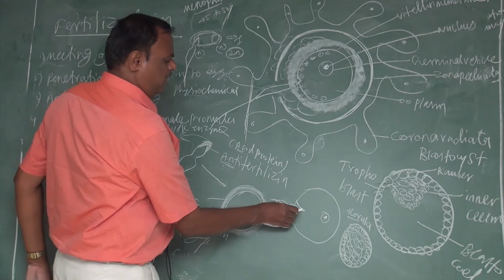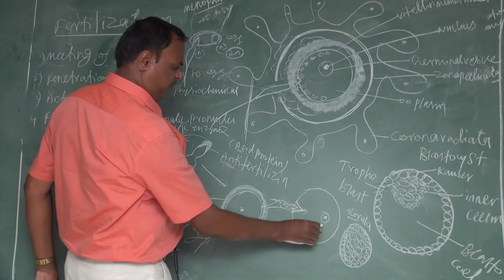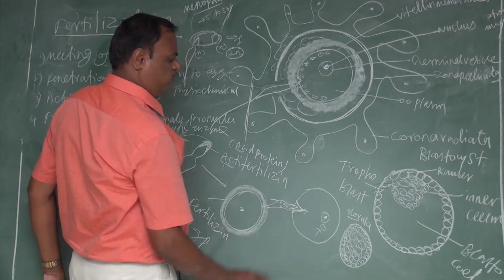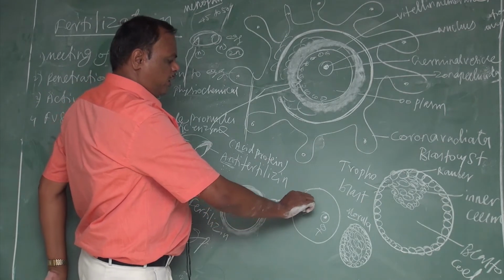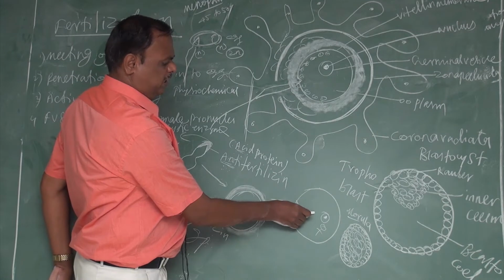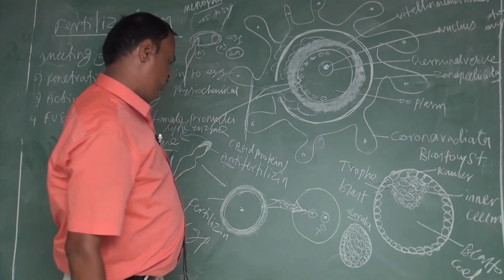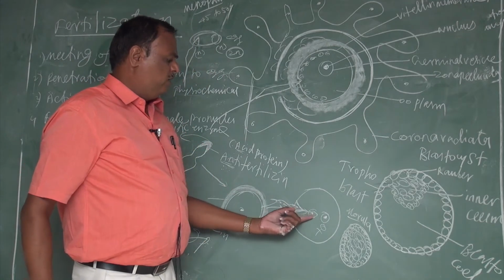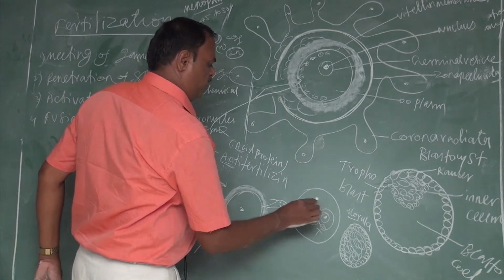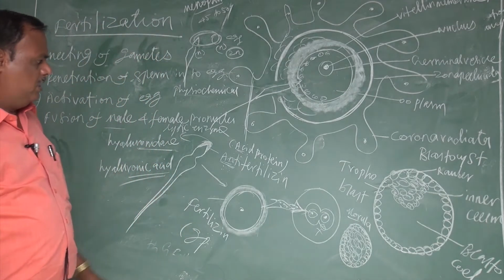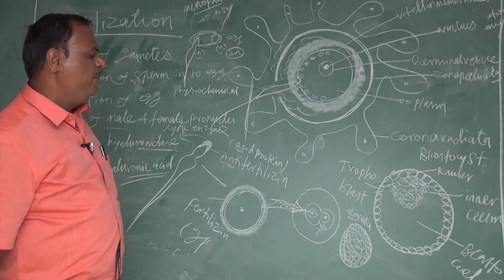Then the male pronucleus moves towards the female pronucleus. This is the female pronucleus. During this time, the head and the middle piece rotate 180 degrees and move towards the female pronucleus. The female pronucleus also moves towards the male pronucleus. Both of them come near each other. Then the fusion of the male and female pronuclei is called amphimixis.